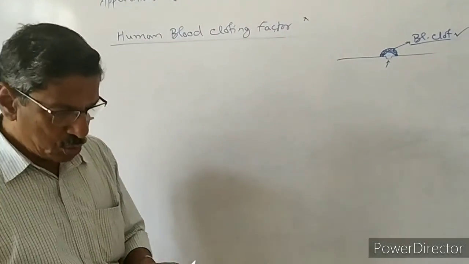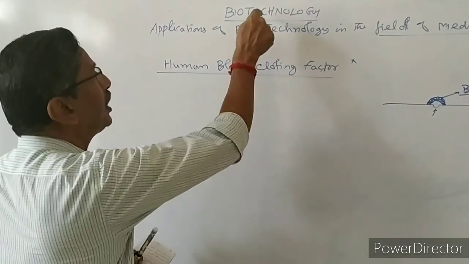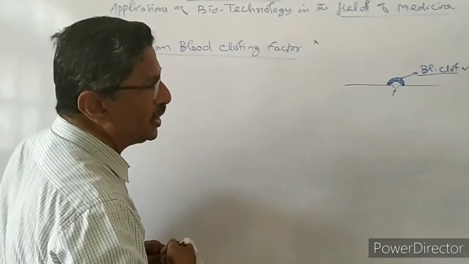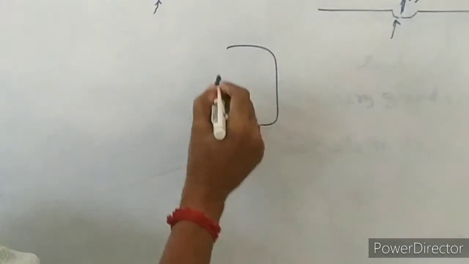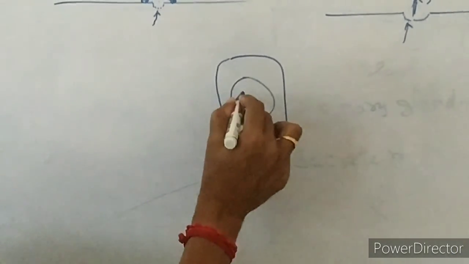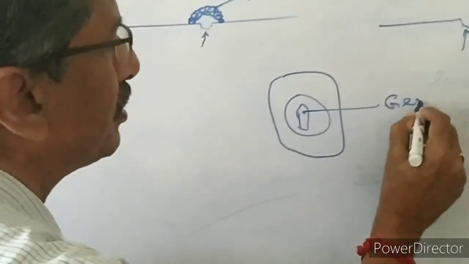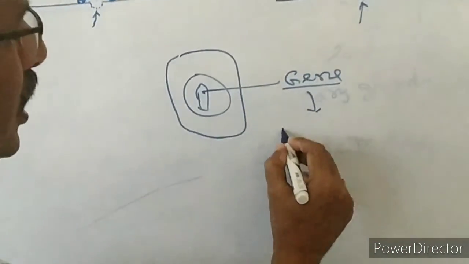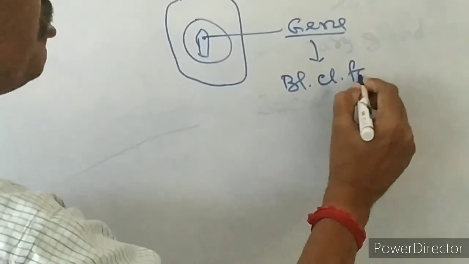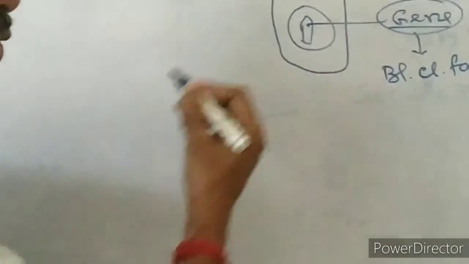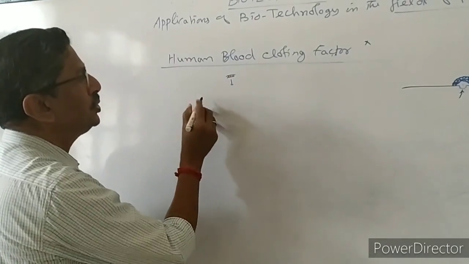Even for this, what they are doing is producing the human blood clotting factor artificially by using biotechnology. They take a human body cell. In the nucleus, in the chromosome, there is a gene responsible for the production of blood clotting factor.